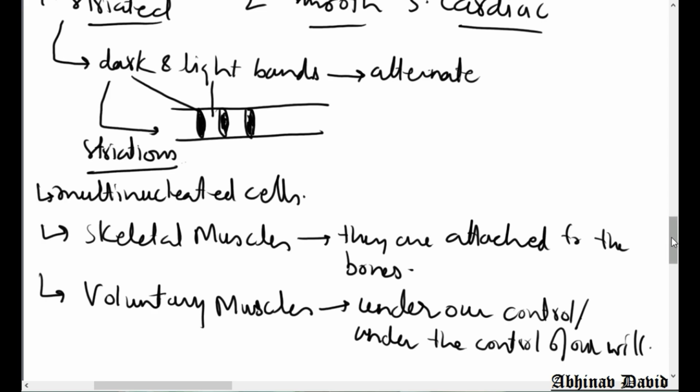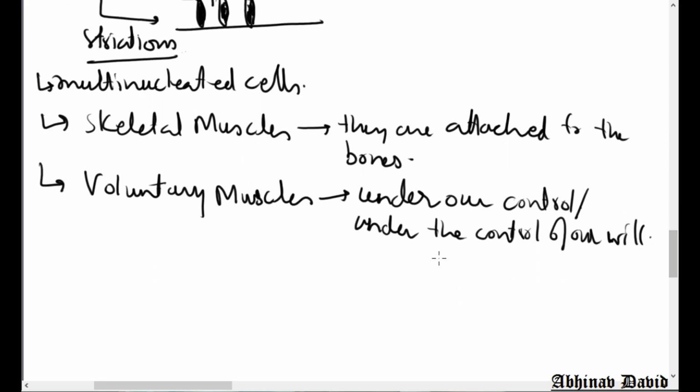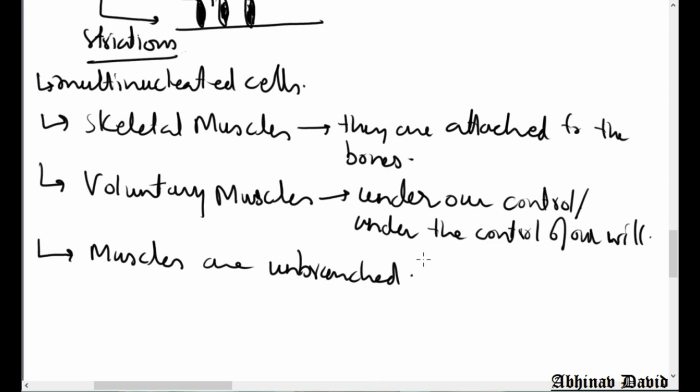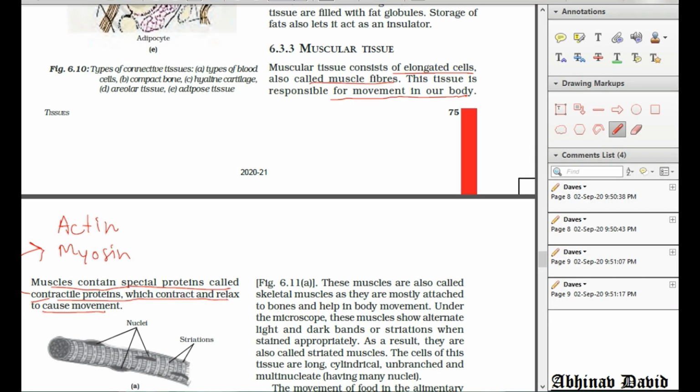Okay, now we can also note down that these muscles are unbranched. Unbranched means there is no branching. So branching is absent in the striated muscles. Okay, now let us see what is given here in the NCERT.